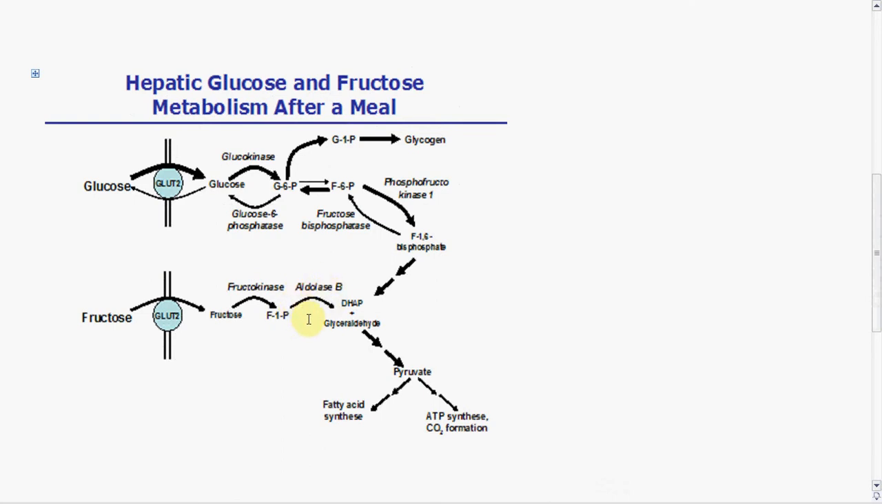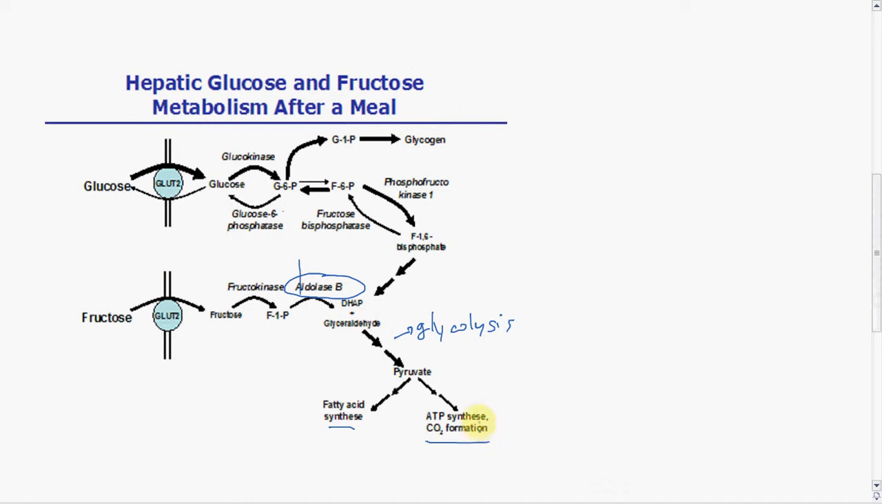Okay, and aldolase B, I was just going to circle this. Here we go. Aldolase B turns the fructose 1-phosphate into DHAP and glyceraldehyde, which can then go into glycolysis. Okay, so this is glycolysis. That's what makes the pyruvate here, which can then lead to fatty acid synthesis, or if the body needs energy at the moment, then it will go into ATP synthesis in the electron transport chain.